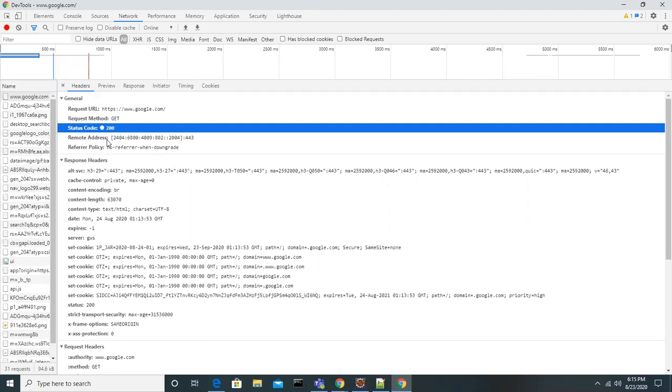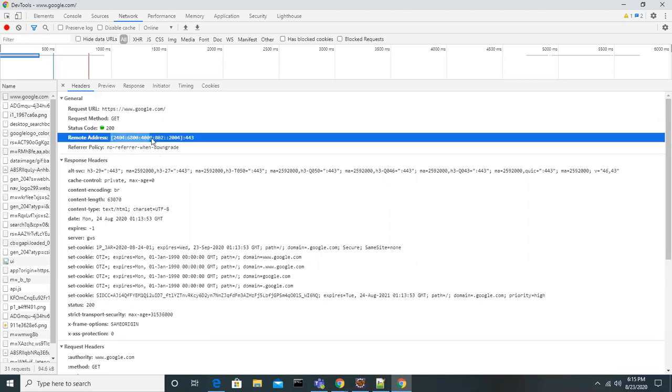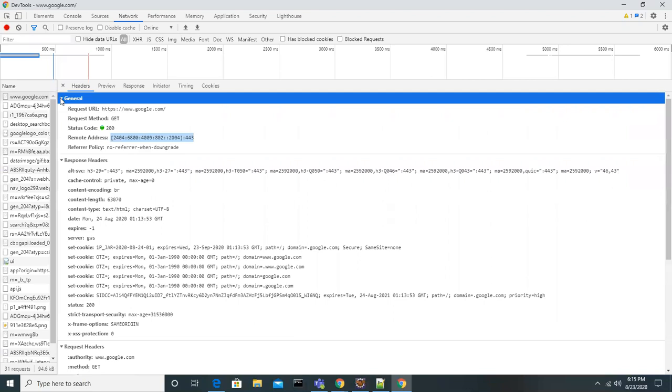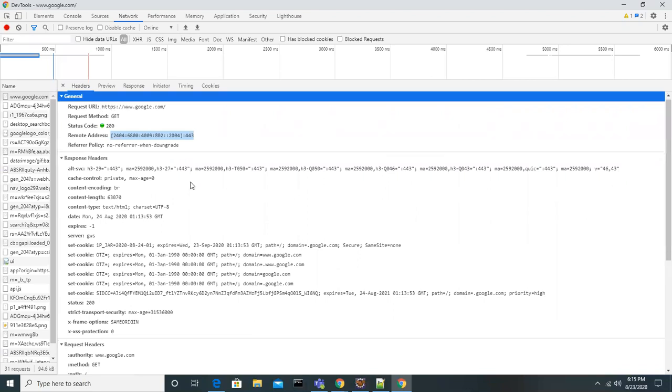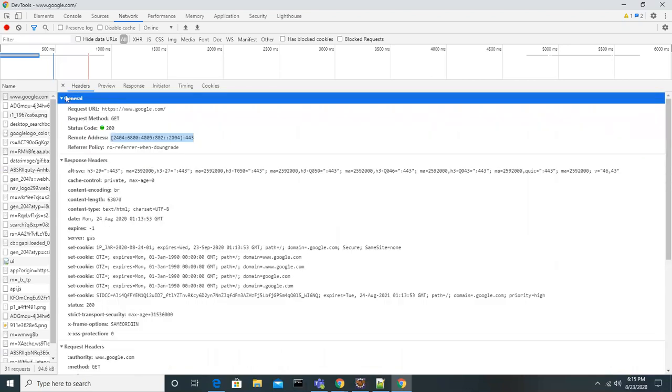Okay. So now what is the remote address? Okay, google.com, we'll talk about it. These are all the general part. Whatever you see here is nothing but the HTTP protocol, guys. So this is how the information goes back. A lot of things are handled by the browser; you simply type it, but a lot of things are handled by the browser.